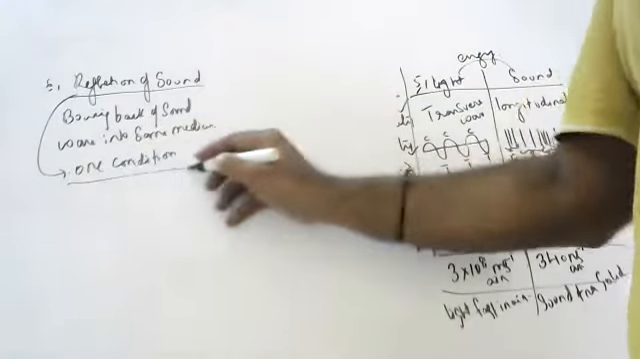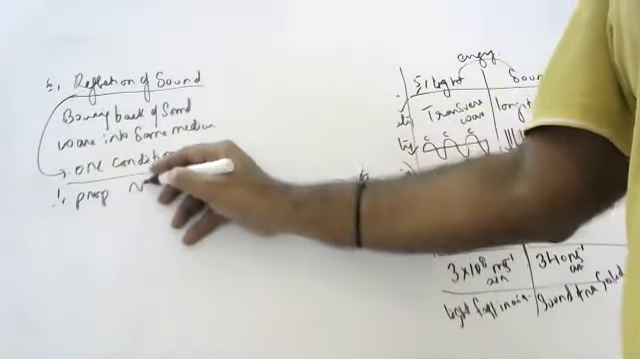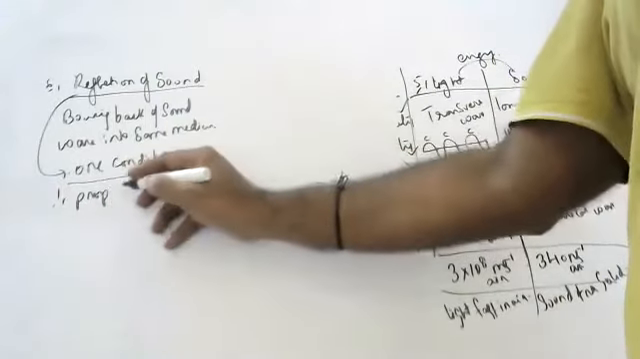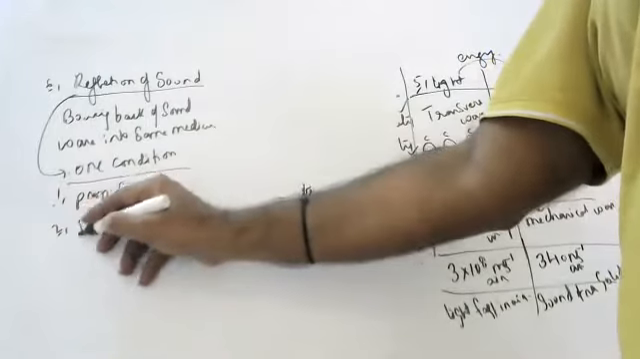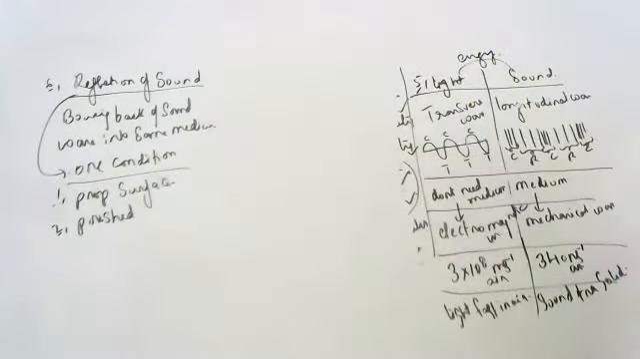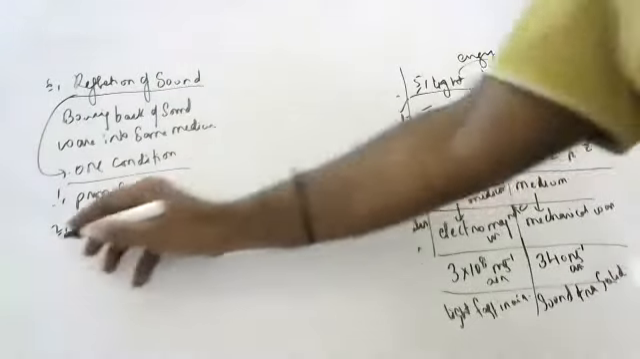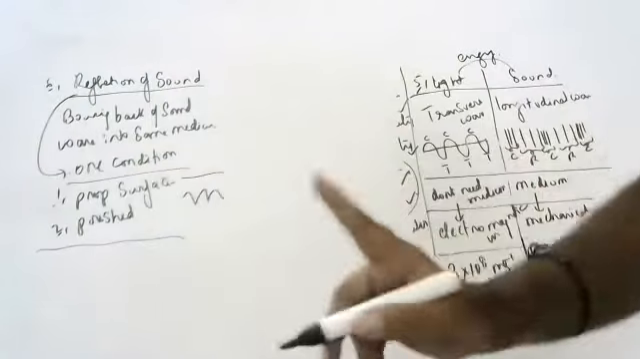If you want proper reflection, children, you need a proper surface. It should not be an irregular surface. If the surface is polished, more reflection will occur. But the surface should be proper. It should not be irregular, then reflection will not occur properly.